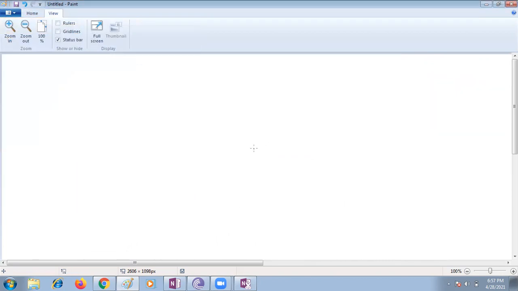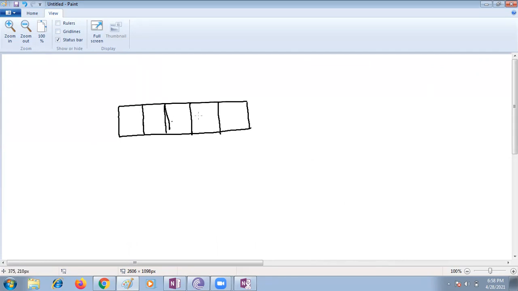See, children, equivalent fractions means, suppose whatever chocolate you are eating, it has some partitions. The children love to eat Dairy Milk. Dairy Milk, ma'am. Suppose you think of it as Dairy Milk or Milky Bar or whatever choco bar.